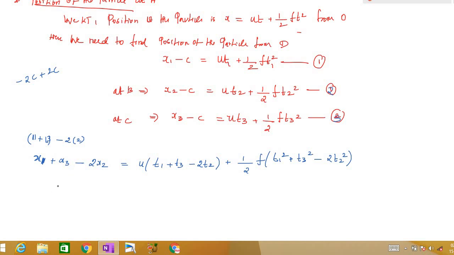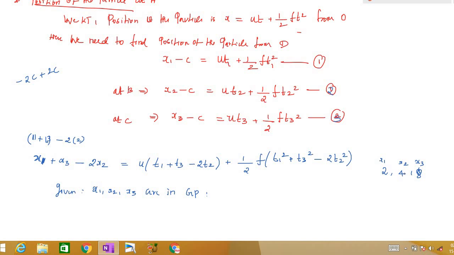Now, what is given? x1, x2, x3 are in GP. If x1, x2, x3 are in GP, for example, if you take these three numbers, 2, 4, 8, this is our x1, this is our x2, this is our x3. You know a basic relation in GP, right?